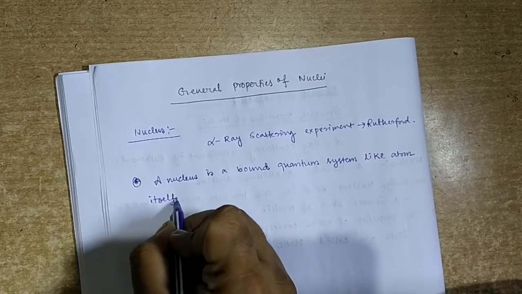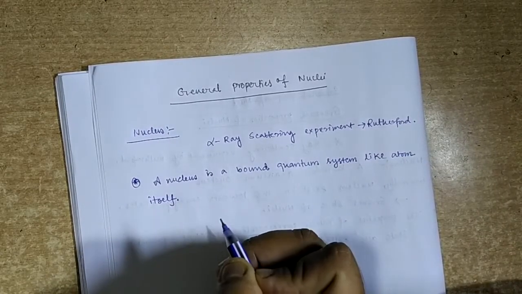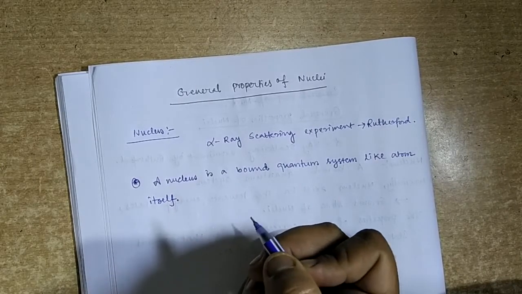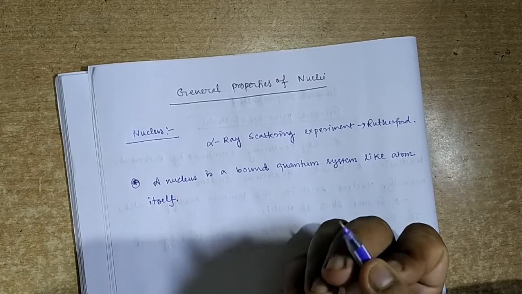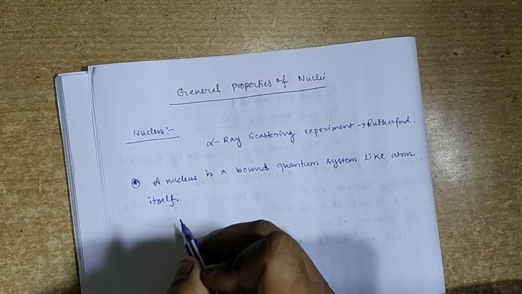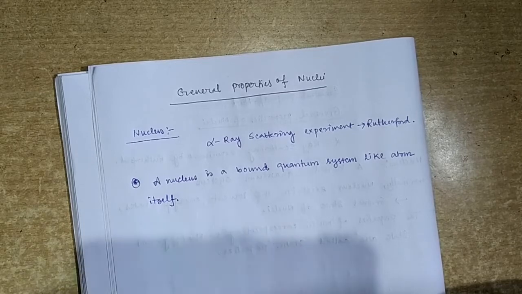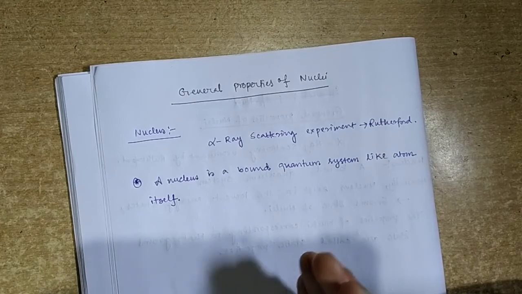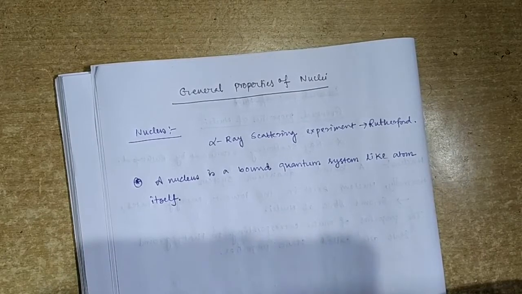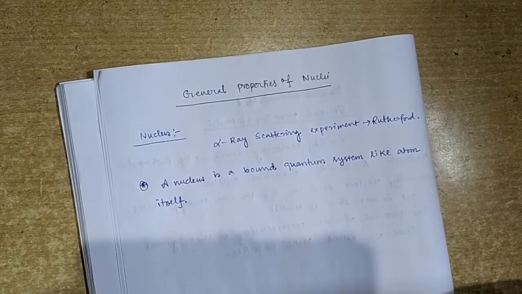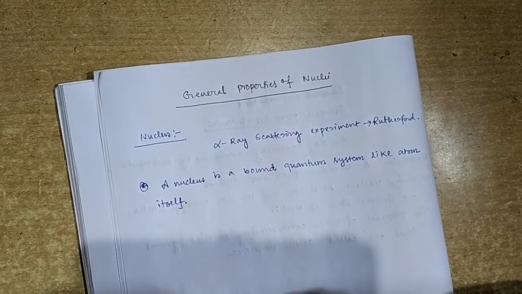Okay, since it's a bound quantum system, it may exist in different quantum states, and those quantum states are identified by different physical properties like energy, angular momentum, linear momentum, etc. And these will vary from state to state.